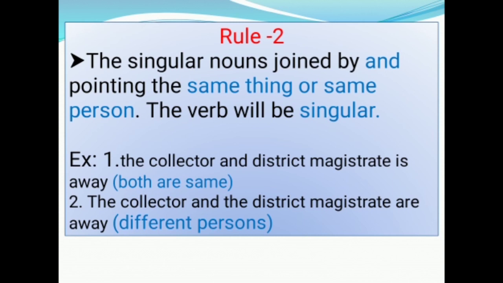So we have taken helping verb as singular. In this sentence, the helping verb is. In the second example, the collector and the district magistrate are away. In this sentence, we have taken helping verb in plural because the collector and the district magistrate are different persons.